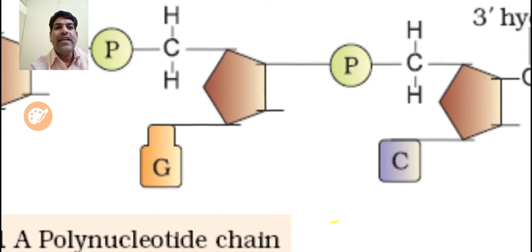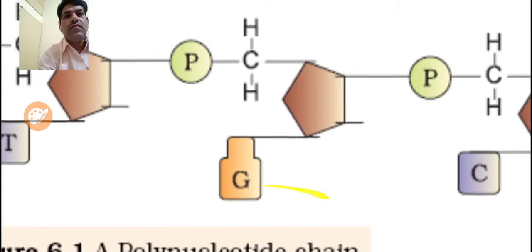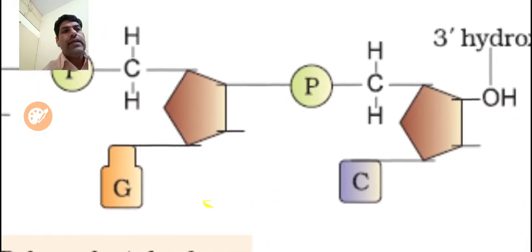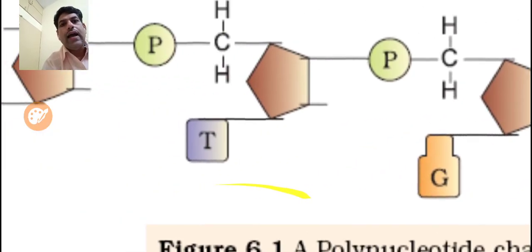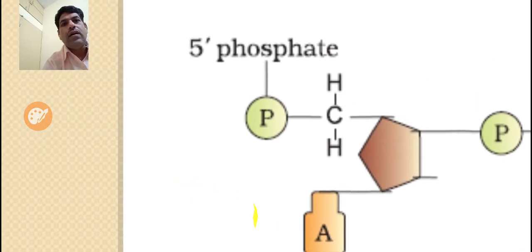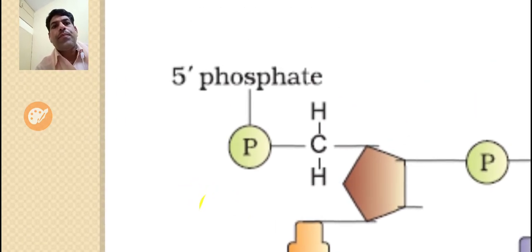When many nucleotides join together, they form a polynucleotide, which is called nucleic acid, DNA or RNA, depending on the sugar and nitrogenous base. Here you can see this is the 3 end and this one is the 5 end.